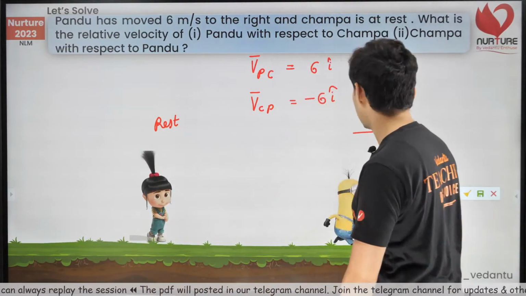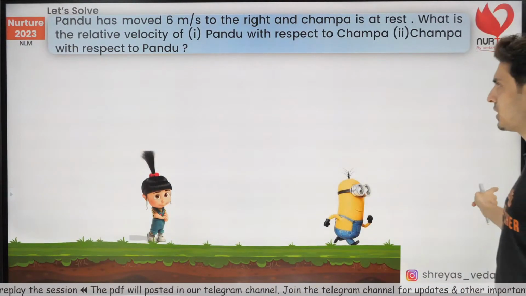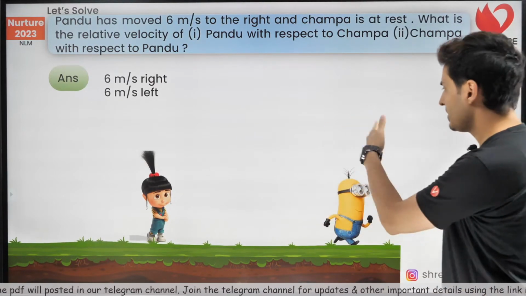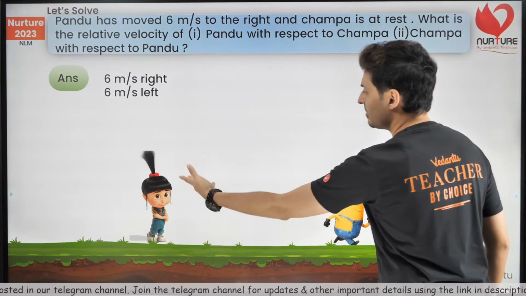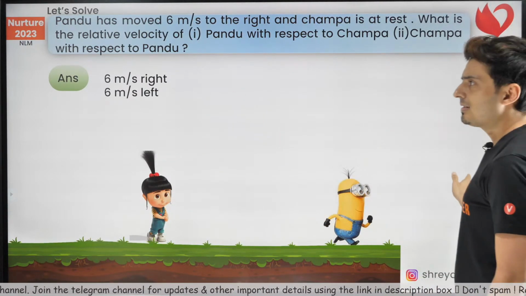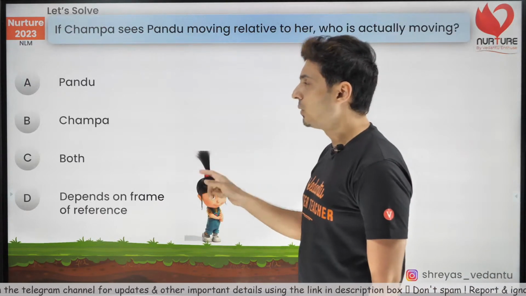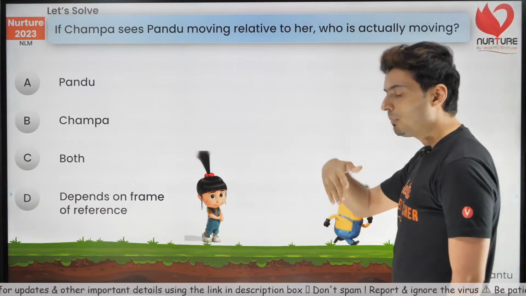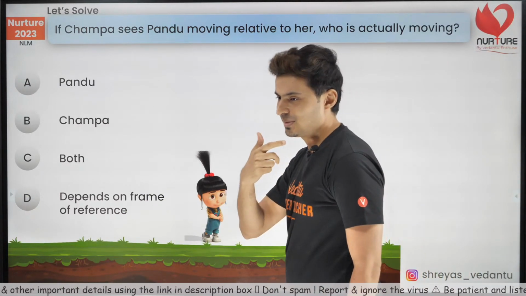Simple, right? Very easy, straightforward question from relative motion. Everybody knows how to get this. Like you can see, that's the answer: 6 meters per second right and 6 meters per second left. Fair enough. Now try to answer this question. You will slowly get to know what I'm trying to lead you to. I'm trying to lead you to a particular concept and you will understand it.